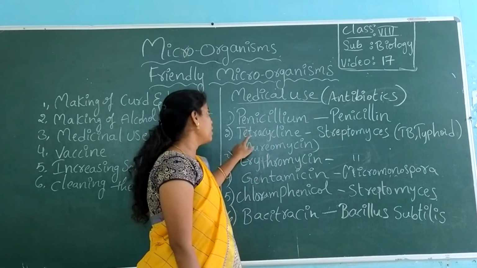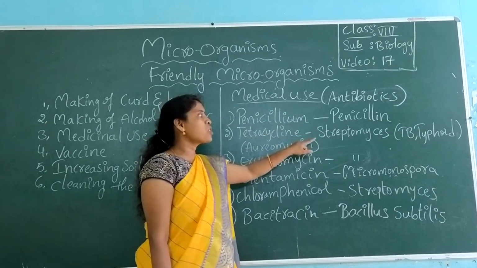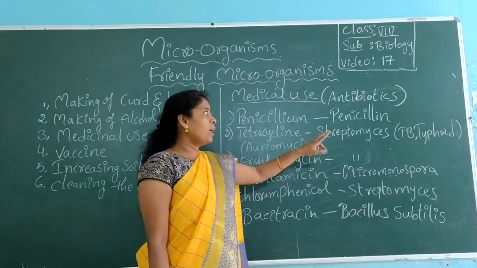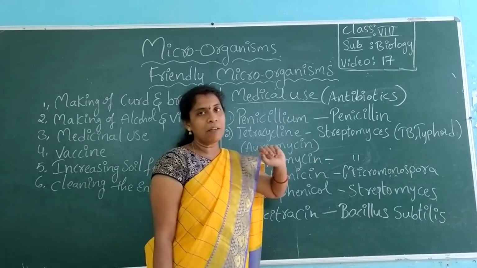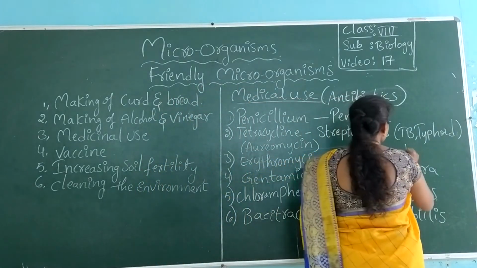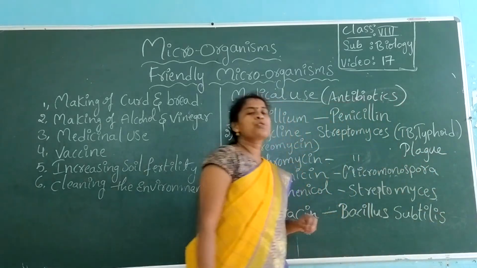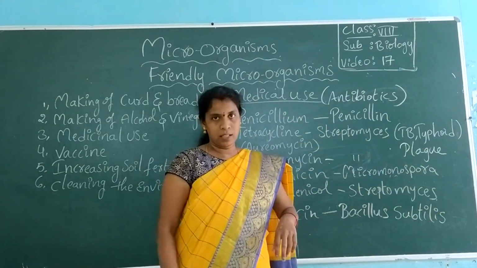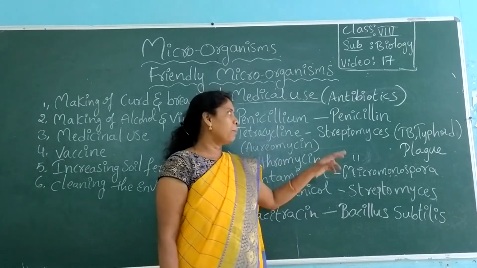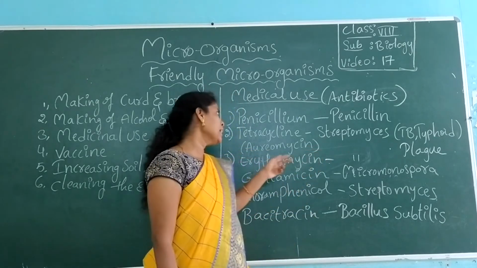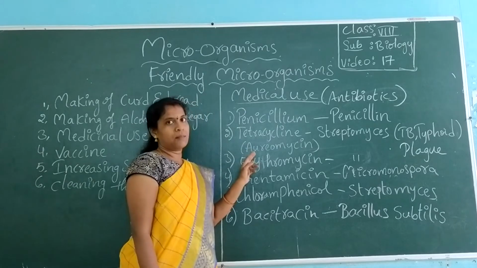Tetracycline is extracted from Streptomyces bacteria, and it is used to cure TB and typhoid along with a common disease known as plague. In olden days people used to die because of rat bites. People got plague disease from rat bites, and to cure that plague, people used this antibiotic.